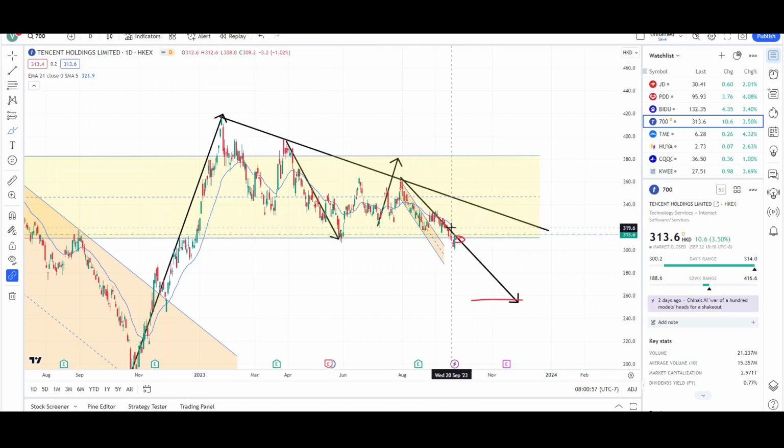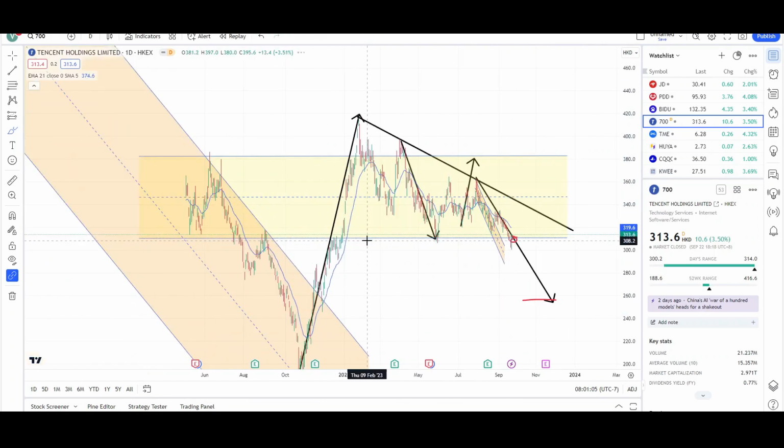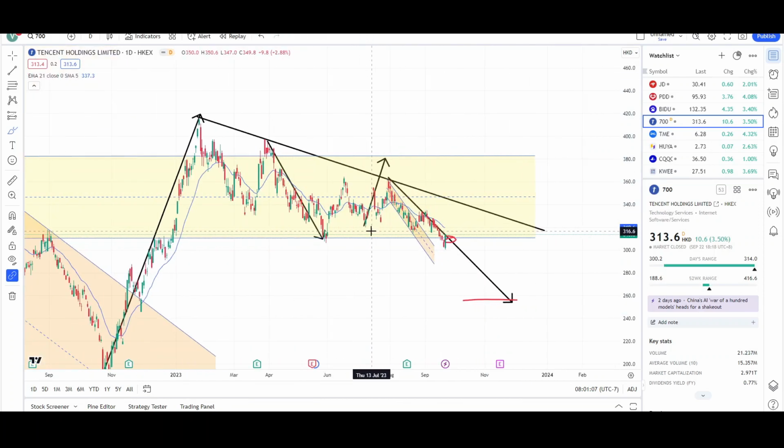Since price is still below this EMA and still below this trend line, there's still downward momentum in play, especially because this measurement target has not been reached. So again, Tencent has the ability to move up higher, but I want to see continuation, not just a green candle. I want to see green bar, green bar, green bar, break of this trend line, pull back, staying above the trend line, and then continue like that. So that's what you want to see. You want to see strength to the upside, not just one green candle.